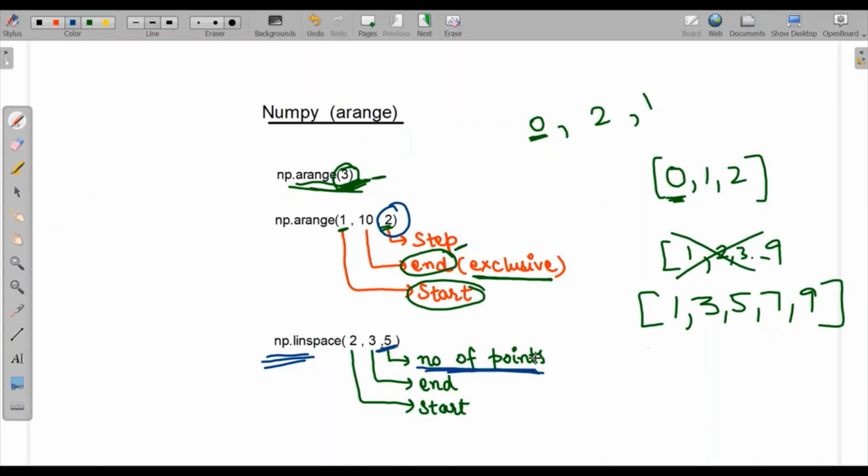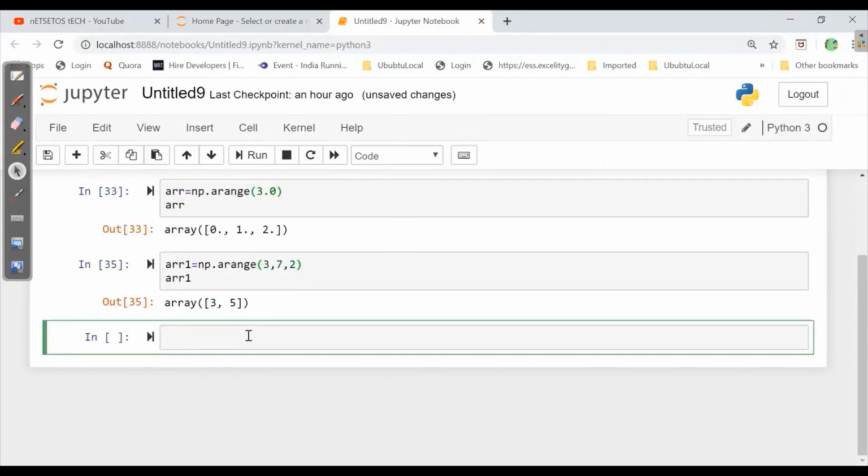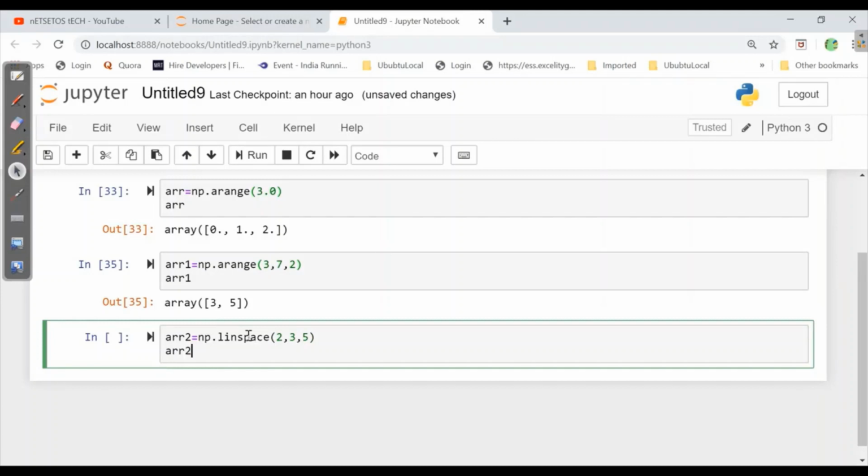Let's see how to implement this in Jupyter. So here I'll write AR2 is equal to np.linspace, and the values I'll give are from 2 to 3, and the number of points will be 5. When I ask for ARR2, it will take from 2 to 3, and there will be 3 points within, because it will consider these 2 points as well.